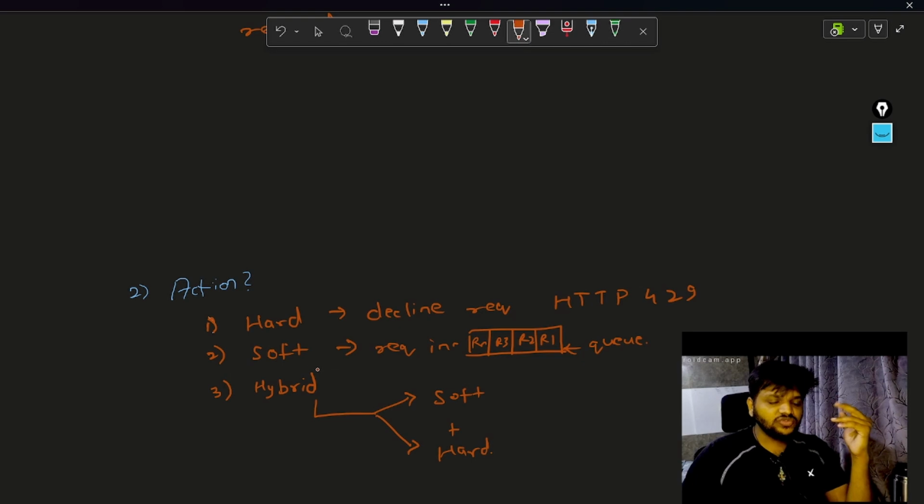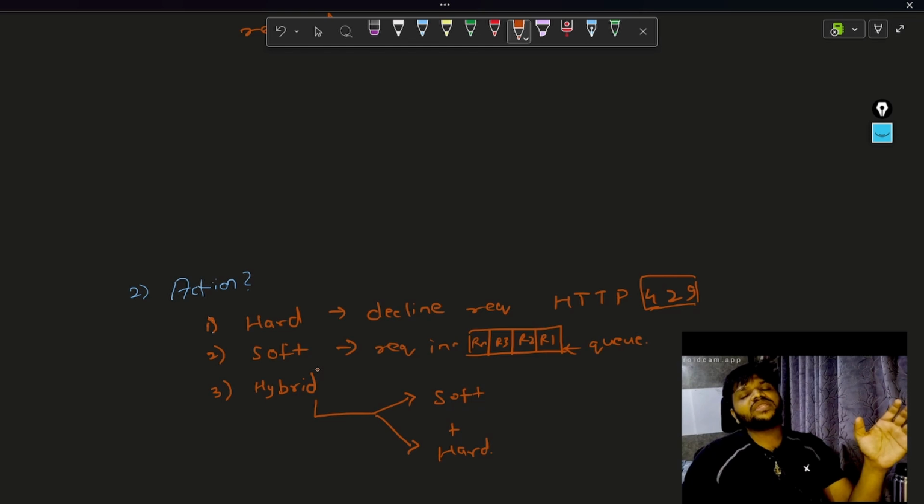What is that action? There are three kinds of action primarily: hard throttle, soft throttle, and hybrid throttle. What does hard throttle mean? Let's say 500 requests per second is my rate limiting policy. If I am getting 501 or 510 requests, all the further requests I am going to throttle, meaning I am going to decline that request, and for that I am going to send a 429 HTTP status code. So whenever you receive a 429 HTTP status code from a server, it means you are sending too many requests and they are declining your request, saying, hey, my server is currently busy, don't send me too many requests. So hard means declining the request.